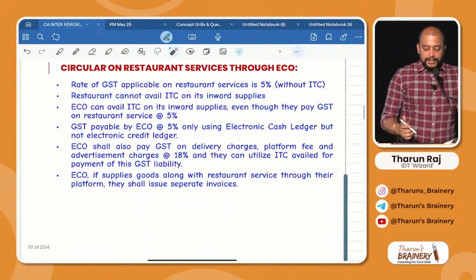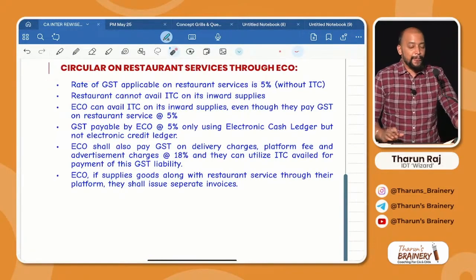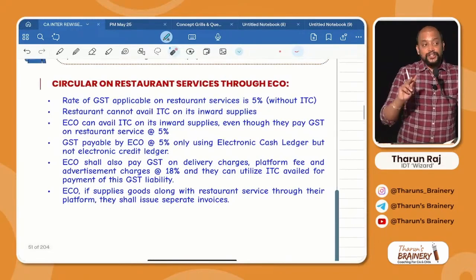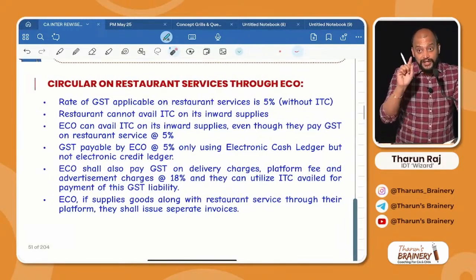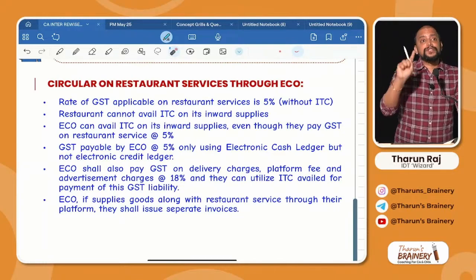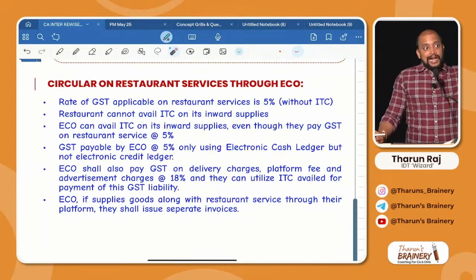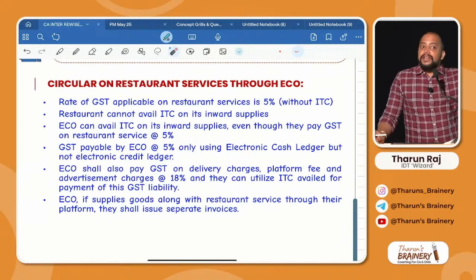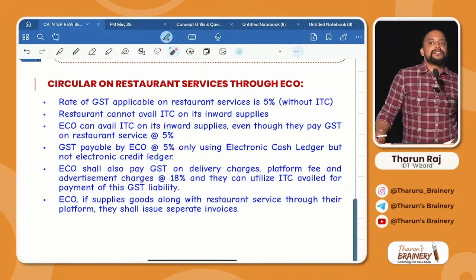Then look into this circular on restaurant services through e-commerce operators. This is an area which is actually very, very important because they have not asked a question on this, and there is a possibility of asking a question because they gave this circular last year but have not asked any question on it so far. It's an amendment which is not tested in the exam yet. So there is a high possibility of questions on this.